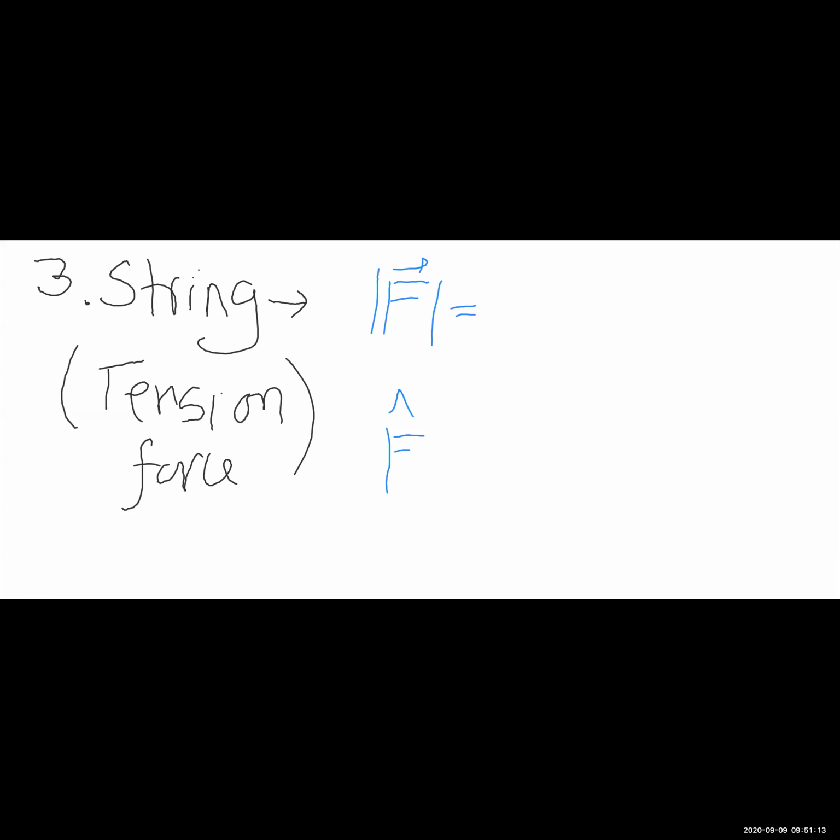The magnitude of this tension force, just like the normal reaction, is unknown. I'm going to generally use the letter T to represent it. So the magnitude of the tension force is unknown.